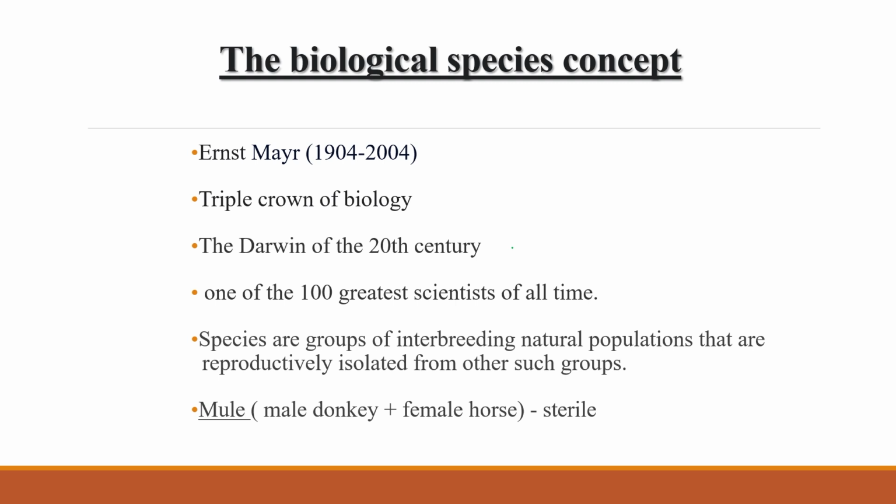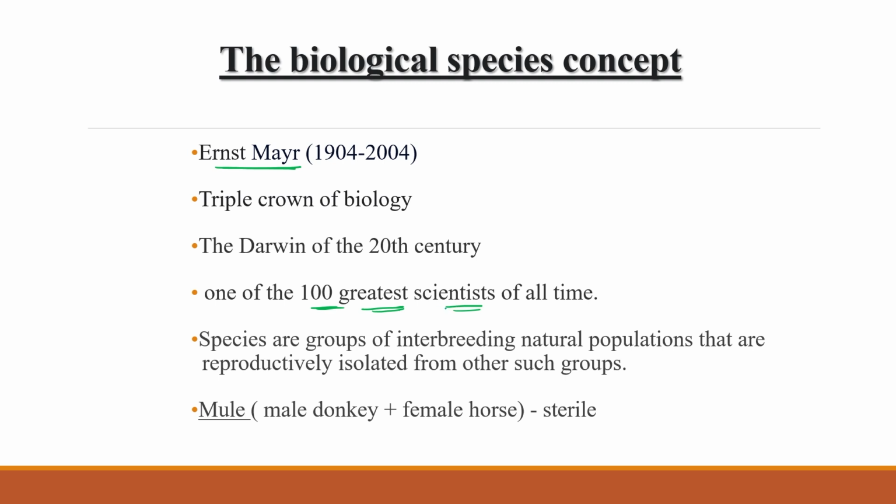Clear? Now, this is again a very important point: the biological concept of species. This concept was given by Ernst Mayr. Ernst Mayr is a very renowned scientist, and he received three very renowned awards of the biology section. He is popularly known as the Darwin of the 20th century, and among the 100 greatest scientists of all time. His name always comes in this list.